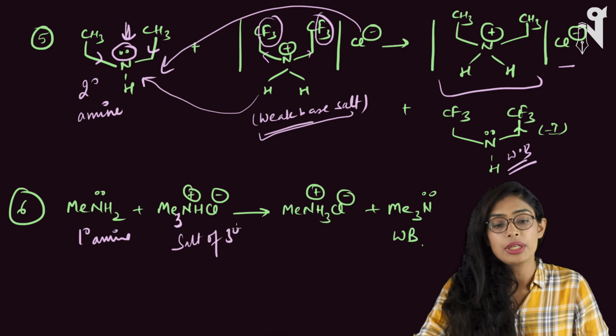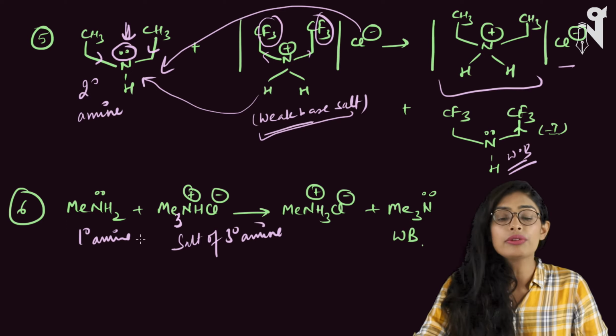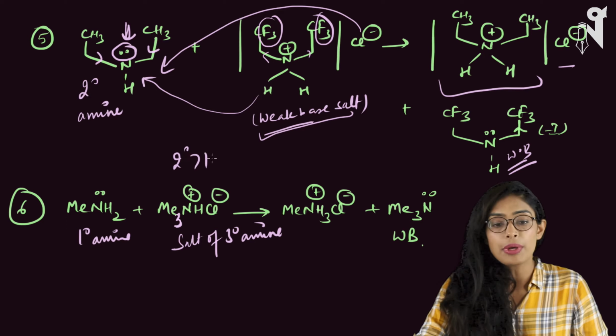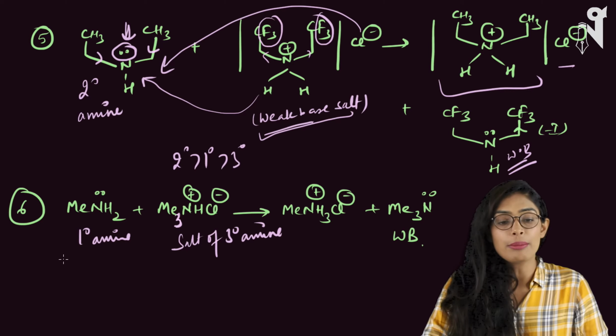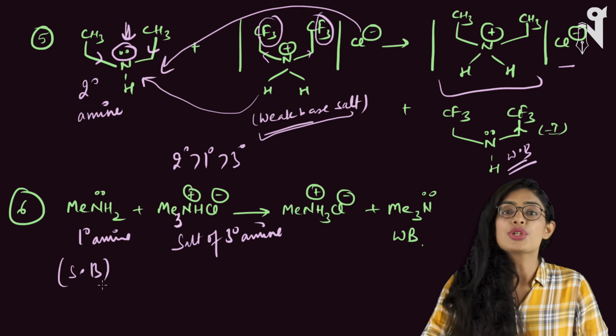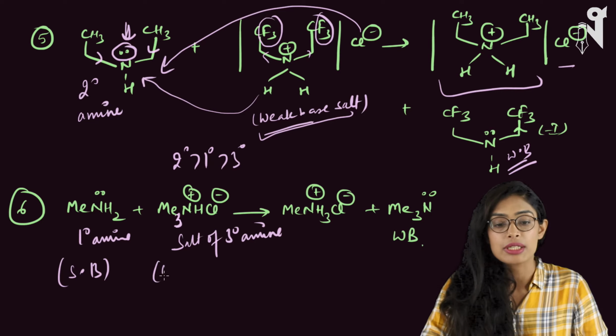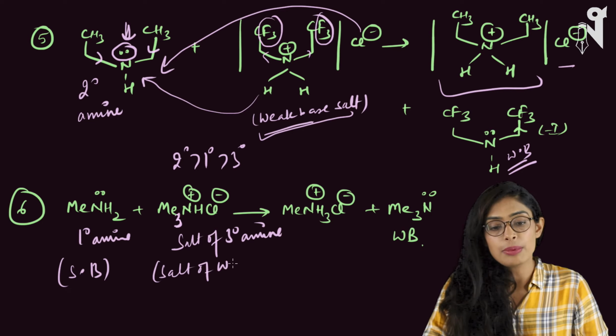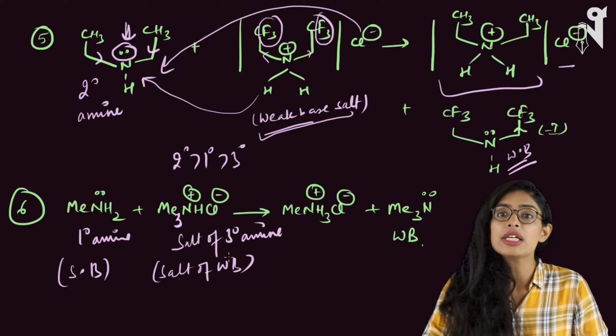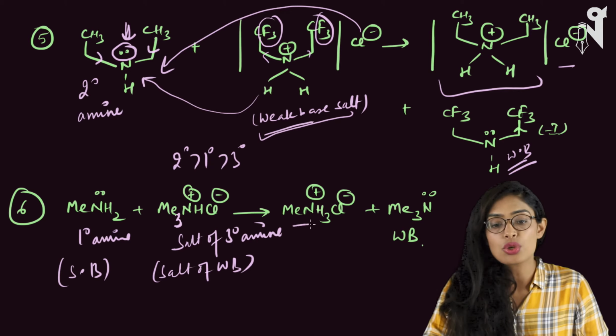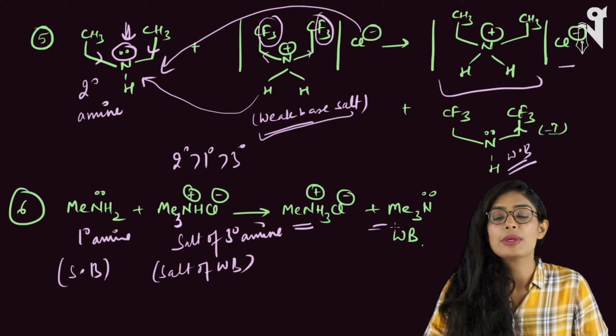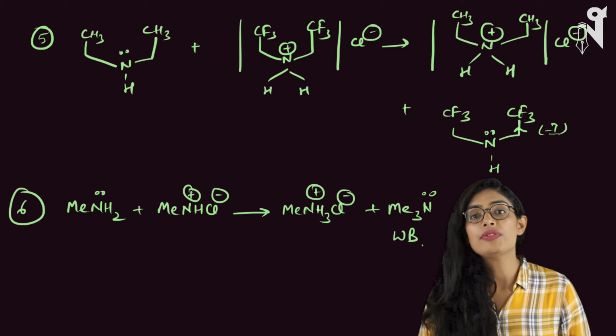Now you have to understand that all the groups are methyl groups. So for methyl group the order is secondary, then primary and then tertiary. So primary is a stronger base, whereas tertiary is a weaker base. So this is a salt of a weak base. So your strong base can definitely displace the weak base and you will get the salt of the strong base and the weak base in the product. So here we are done with the feasibility of reactions.